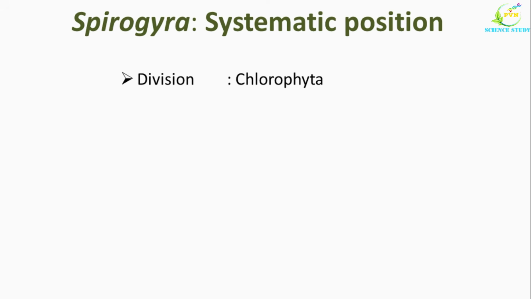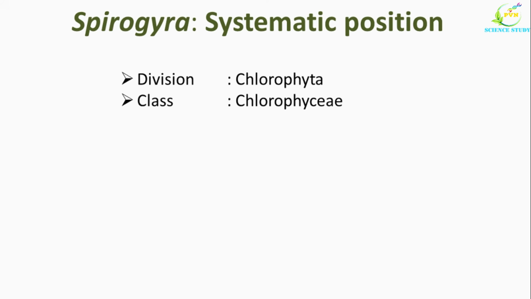Division of Spirogyra is Chlorophyta, because pigments are localized in chromatophores which are grass green due to the predominance of chlorophyll A and chlorophyll B over carotenes and xanthophylls. Here, the photosynthetic reserve is in the form of starch and it is stored in pyrenoids. Motile stages have all flagella of the whiplash type and equal in length, as well as usually zoospores and motile gametes have 2 to 4 flagella.